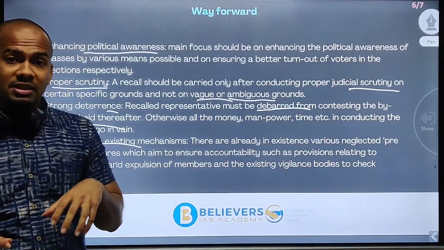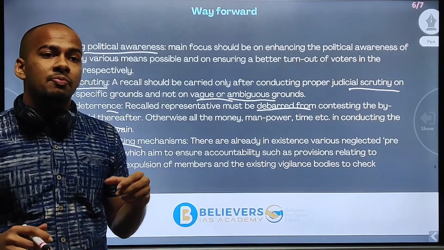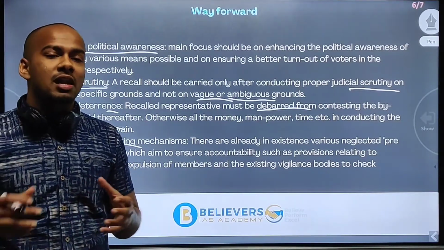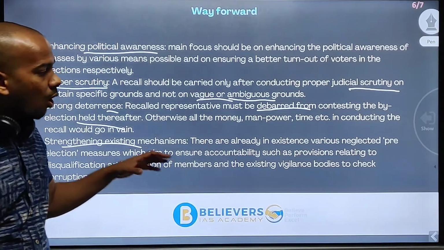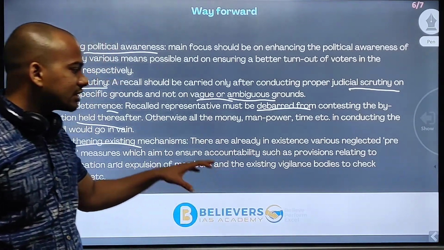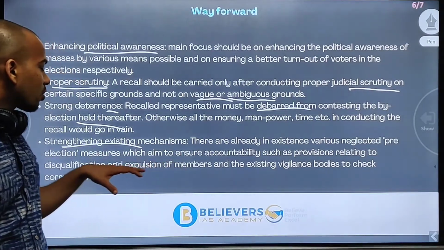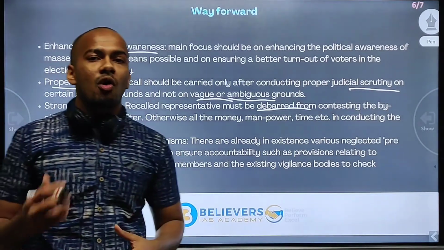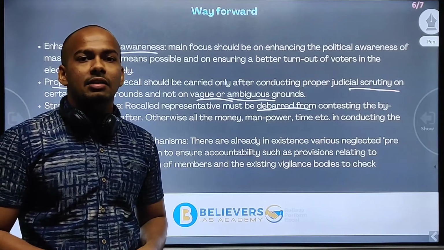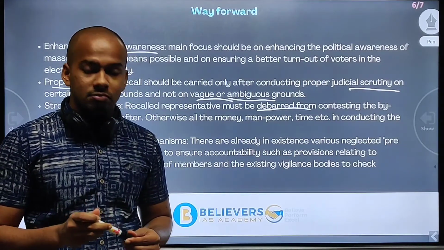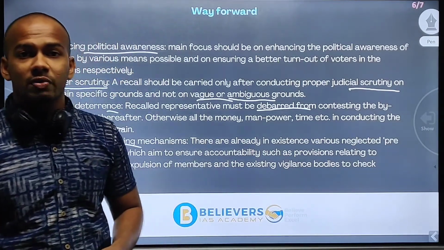We know that in the present situation we have a lot of representatives who have criminal records. So by strengthening the existing regulations, like vigilance and the regulations for disqualification, we can avoid such a situation. That is one way we can reduce this. So I'll conclude with that. Thank you.